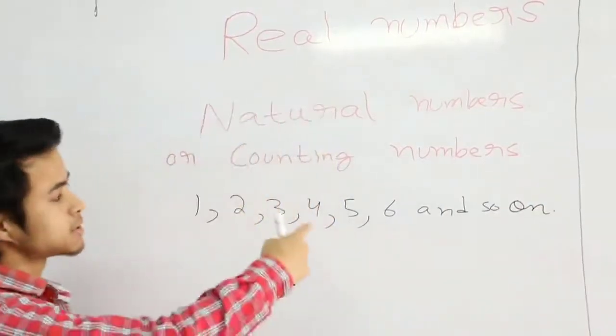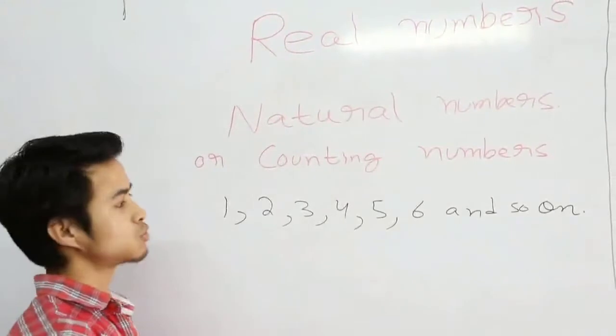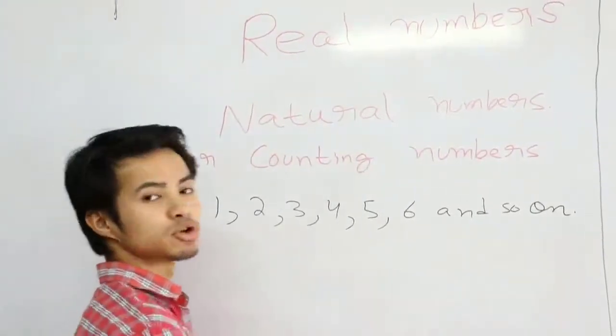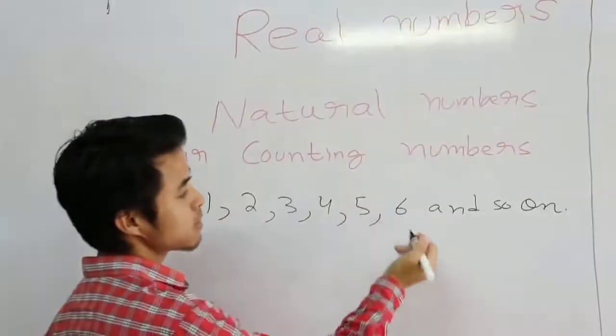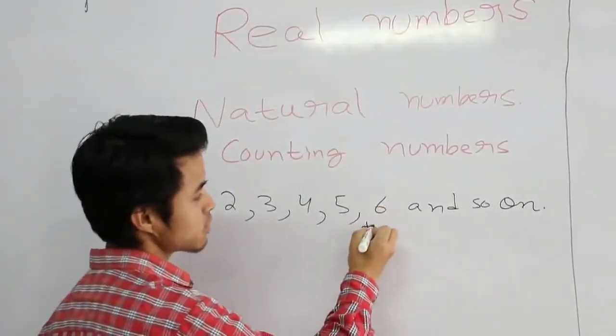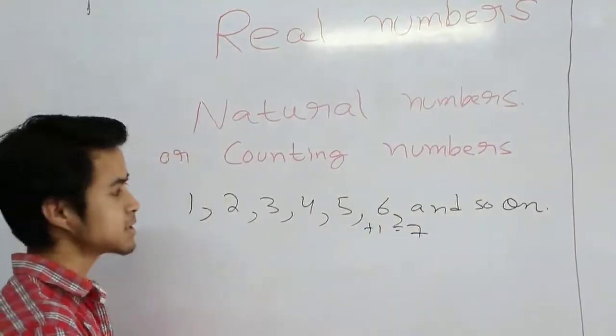Alright, it does not end till 6. To get the next natural number, you just have to add plus 1 to the preceding number. For example, you want to find the next natural number after 6, so you just add plus 1 to 6, you'll get 7. So the next natural number after 6 is 7.